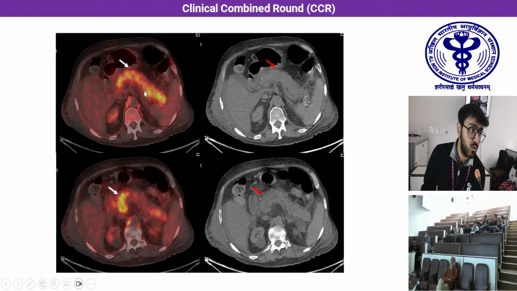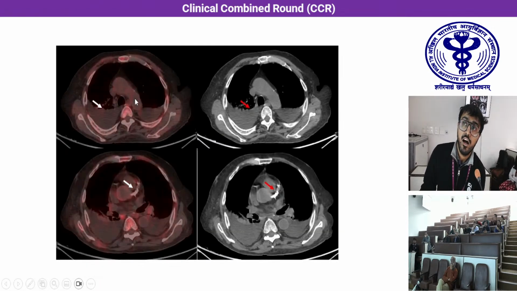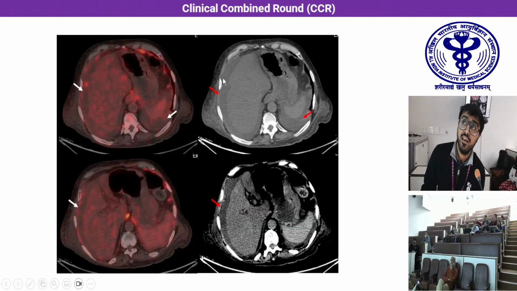On the CT, there was no definite focal lesion. There was, however, as Dr. Harshit said, peripancreatic stranding and some evidence of pancreatitis. Apart from that, there was evidence of fluid overload, so bilateral pleural effusion, and evidence of past PCI. You can see abdominopelvic ascites here in the perihepatic and perisplenic regions. While there was no focal lesion in the liver, there was diffuse parenchymal hypoattenuation.